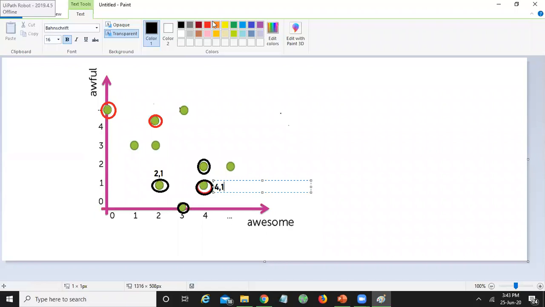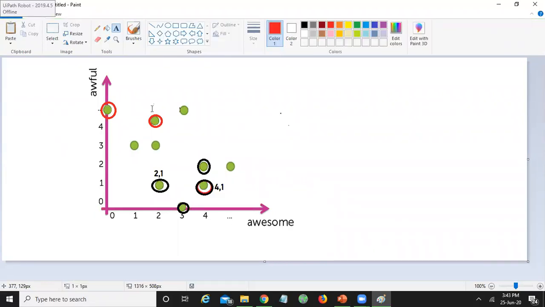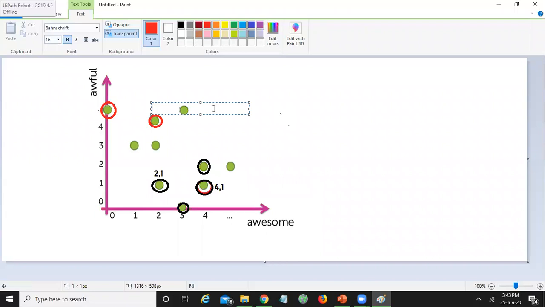Similarly, if you consider here, what this data point represents is only 2 awesomes and 4 awfuls.